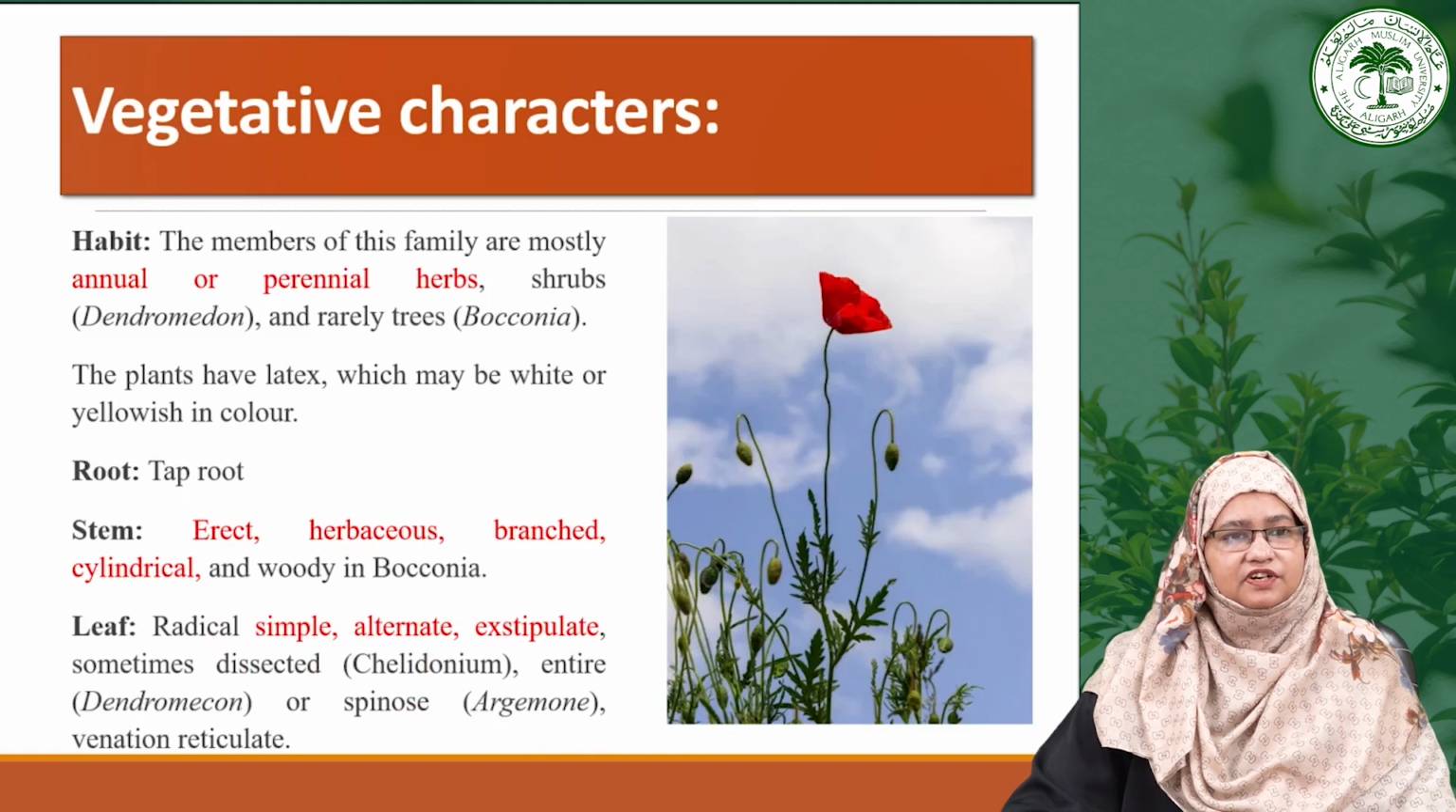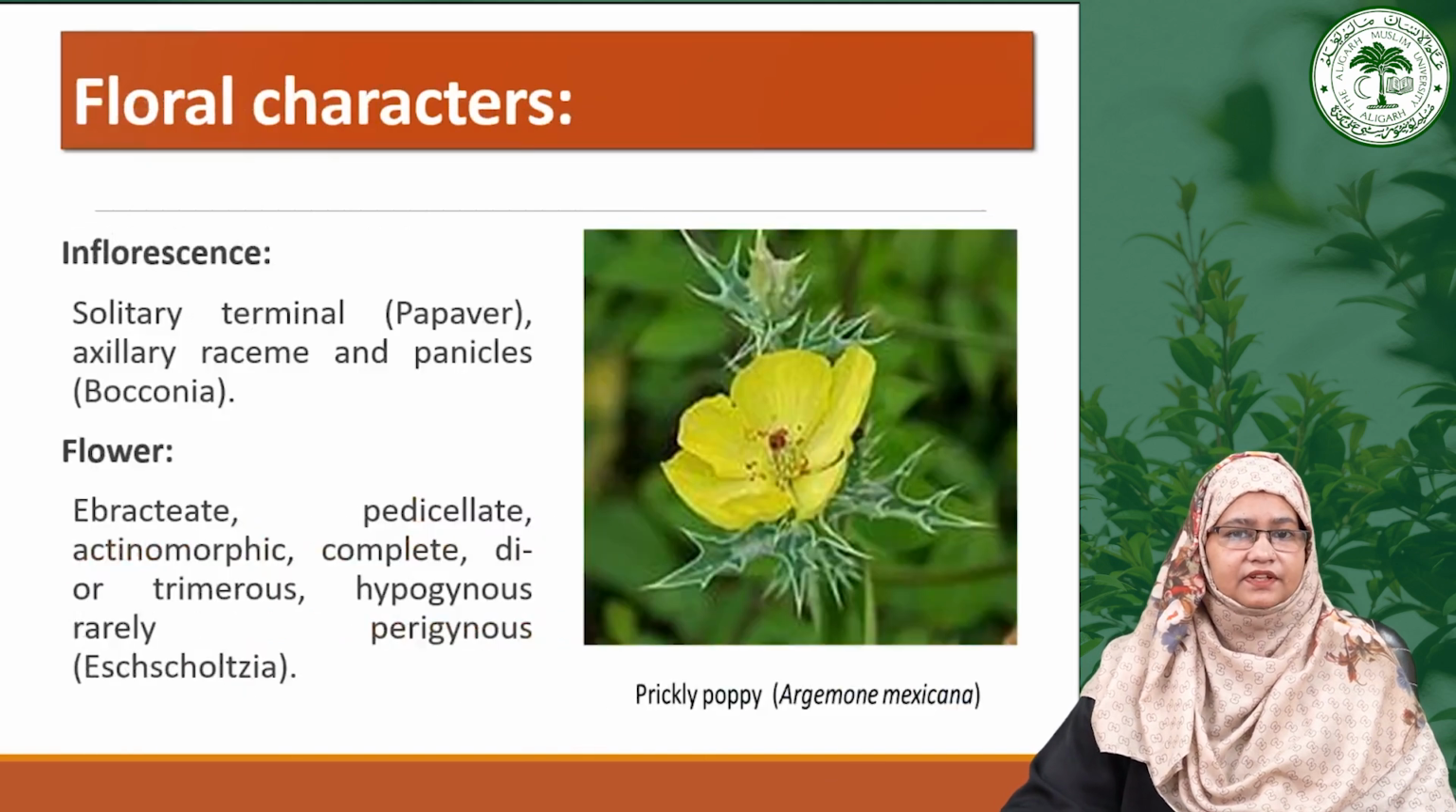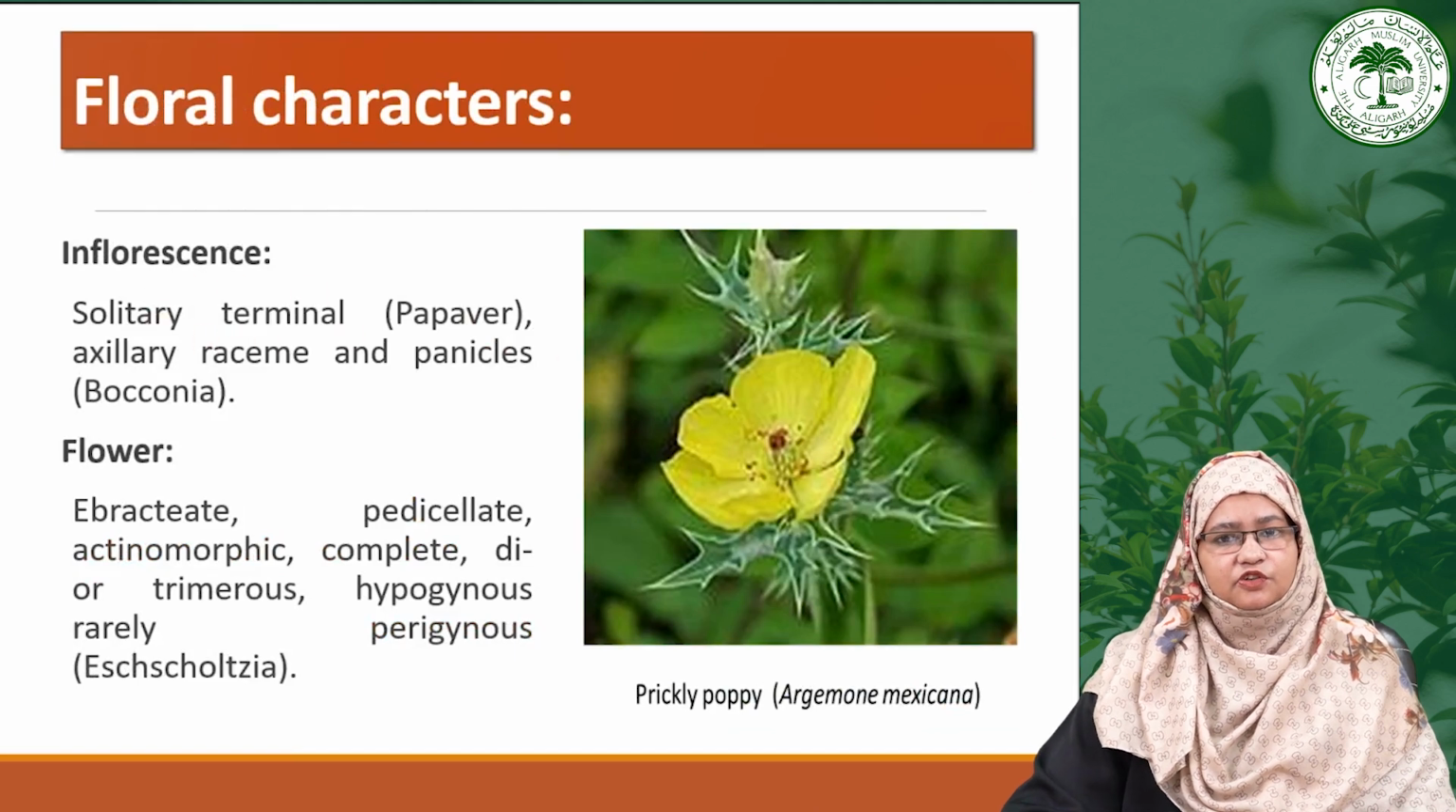Now moving toward the flower characteristics of this particular family. The first is the inflorescence. Inflorescence in this group can vary widely, with examples like solitary terminal flowers in the case of Papaver, while other plants exhibit racemes or panicles as in the case of Bocconia, or they may have different adaptations.